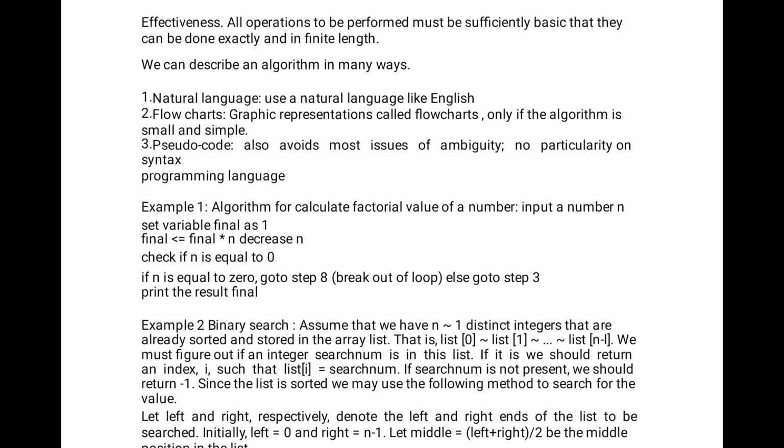And this is an example of an algorithm for calculating the factorial value of a number. Input a number n. If the value is less than or equal to n, then decrease the n value. Check the sequence of n up to 0. If n is equal to 0, go to the next step and break the loop. Execute the else part, then print the result finally.